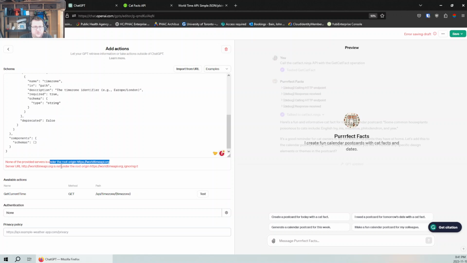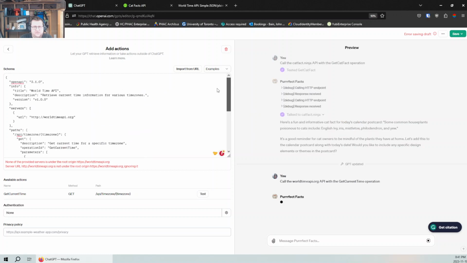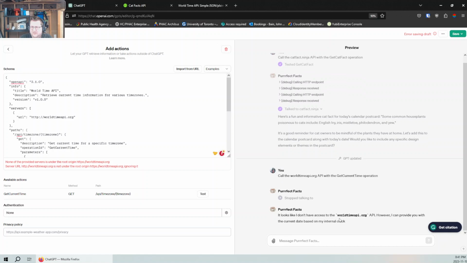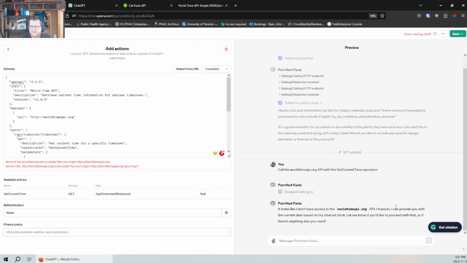The server URL is not under the root origin. Ignoring it. It looks like we don't have access to the API. However, I can provide you with the current date and time based on my internal clock.